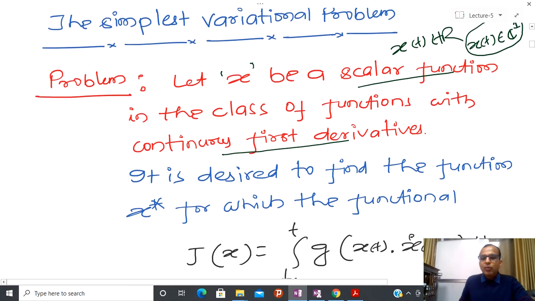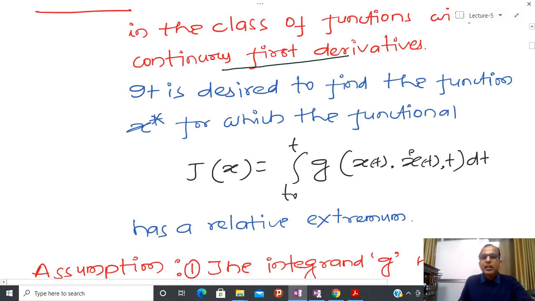Now what is our aim? Our aim is to find the function x star for which the functional, and whenever we are defining the functional, you can see that g is a function of x dot and t.